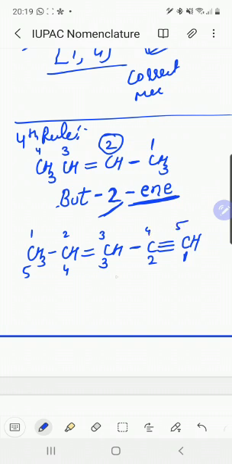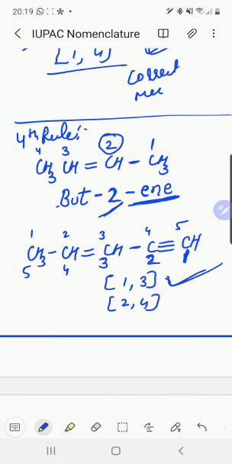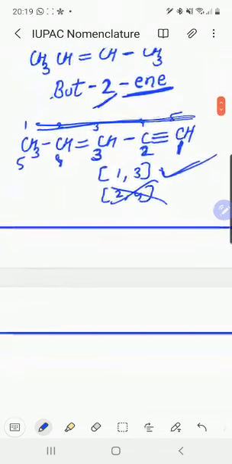In the first one we get the locant set as 1 and 3. In the second one we get the set 2 and 4. So we select the 1 and 3 positions, which means we start the numbering from 1, then 2, then 3, then 4. The other is incorrect. So this is the lowest set of locants rule.